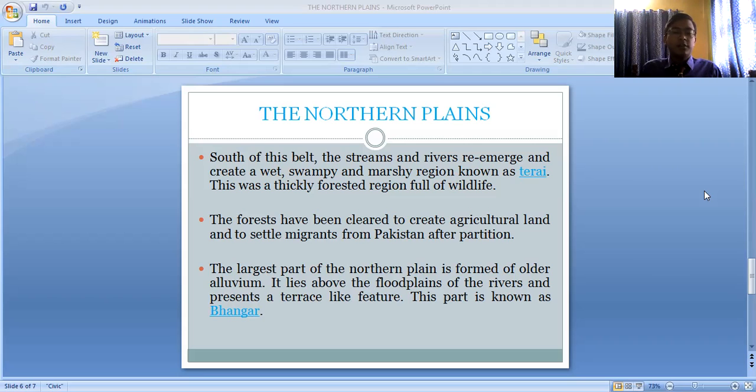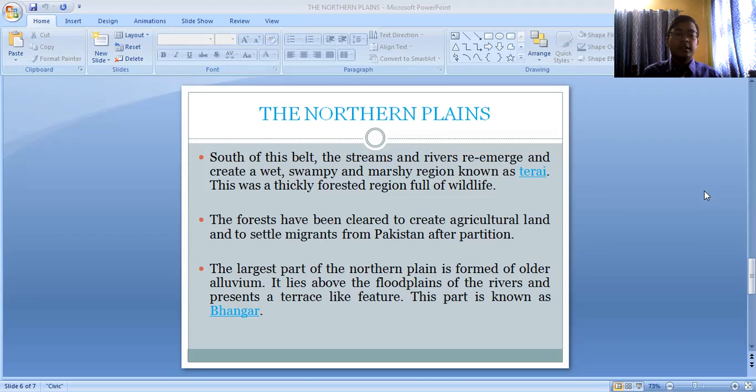The largest part of the northern plain is formed of older alluvium, and it lies above the floodplains of the river and presents a terrace-like feature. This is known as the Bhangar. So these were the different divisions: Bhabar and Khadar, the Tarai and the Duars. Bhangar is another division of the northern plains.